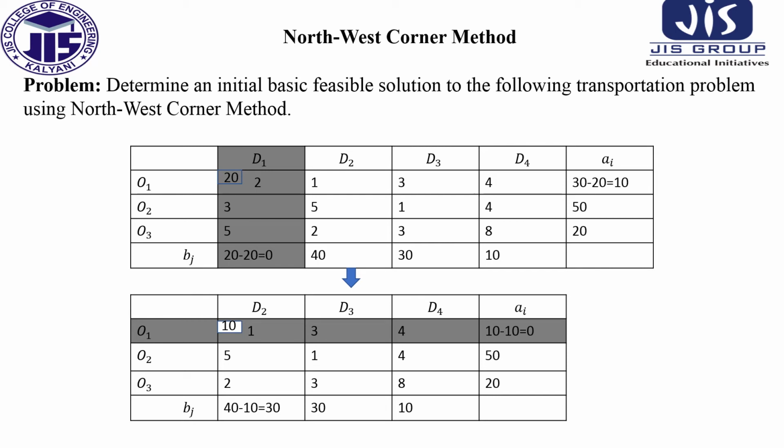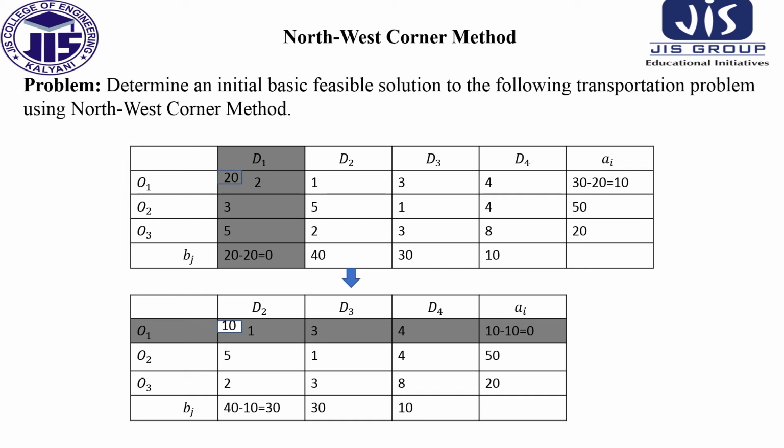As we have allocated 20 here, the Bj value for the D1 column will now be 20 minus 20, this is 0, and in the O1 cell the Ai value will be 30 minus 20, this will be 10. So what will be the new table? This will be the new table. In this table, again we are selecting the northwest corner cell, and the northwest corner cell is the O1 D2 cell.